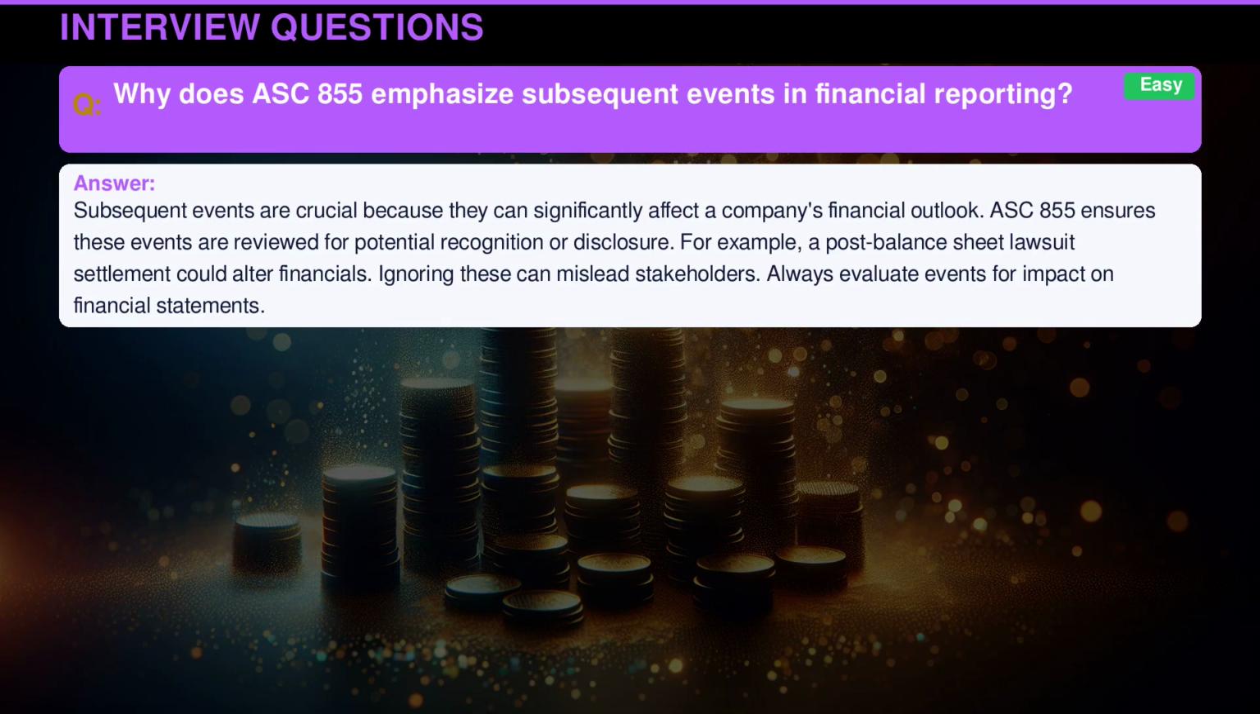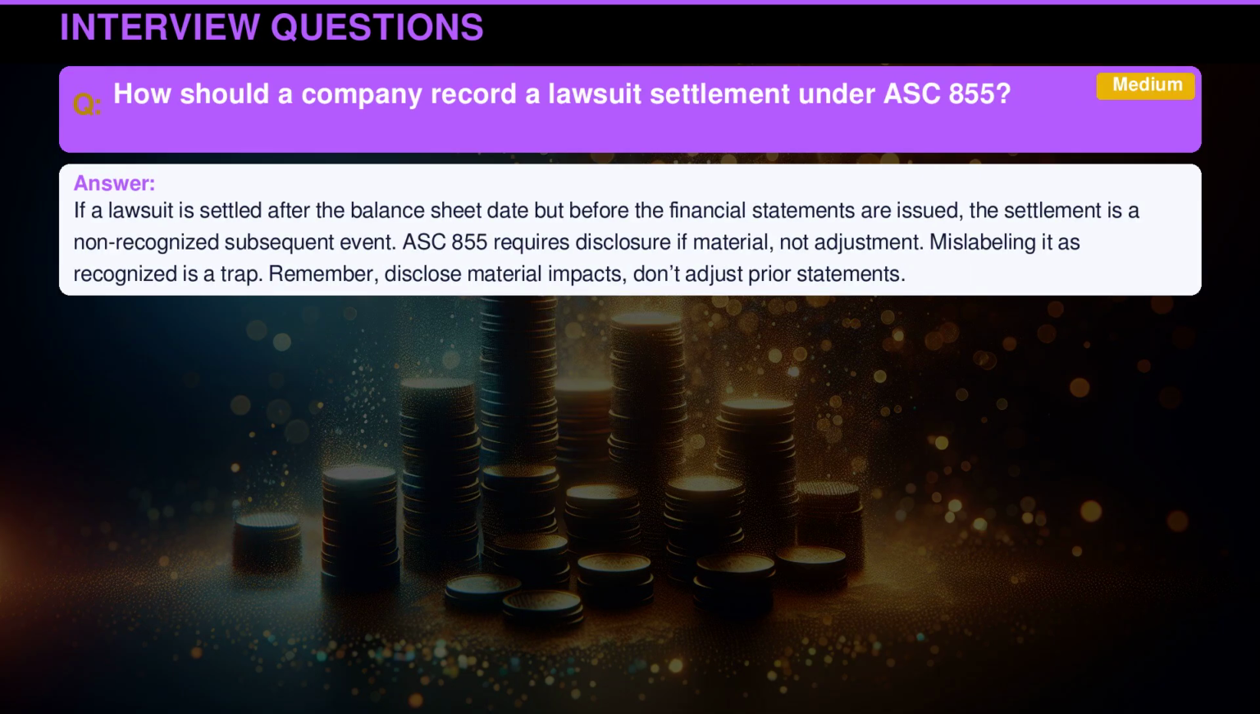For example, the post-balance sheet lawsuit settlement could alter financials. Ignoring these can mislead stakeholders. Always evaluate events for impact on financial statements. If a lawsuit is settled after the balance sheet date but before the financial statements are issued, the settlement is a non-recognized subsequent event. ASC 855 requires disclosure if material, not adjustment.